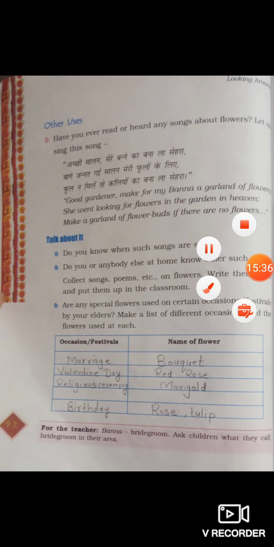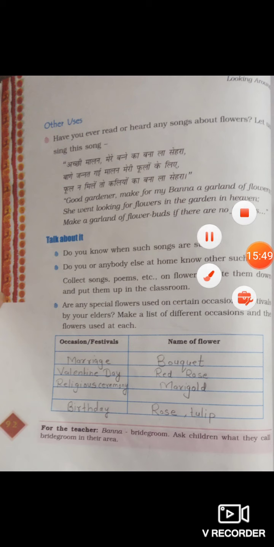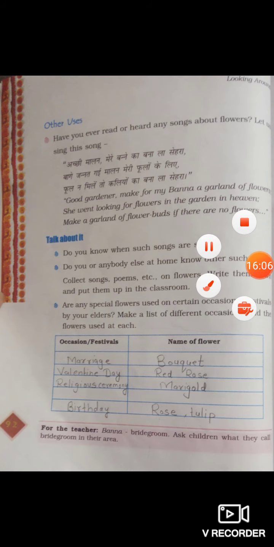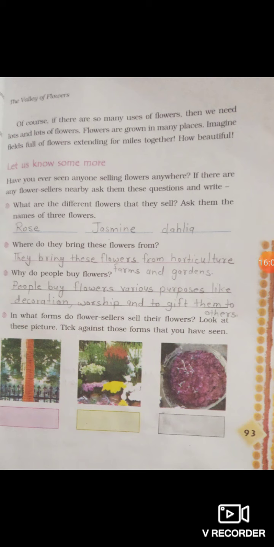Now, talk about it. Are any special flowers used on certain occasions or festivals by your elders? Make a list of different occasions and the flowers used at each. So students, in marriage, bouquet is used. On Valentine's Day, red rose is used. In religious ceremonies, marigold is used. And at birthday parties, rose and tulip flowers are used. Now next. Let us know some more.